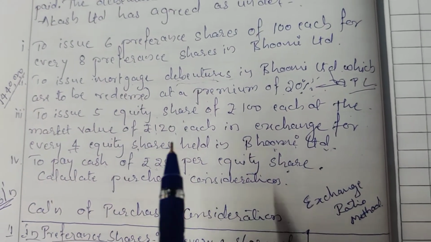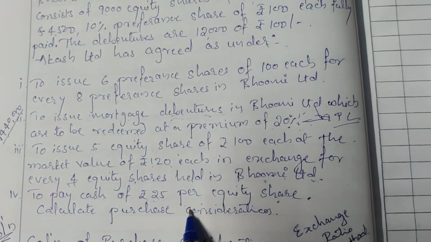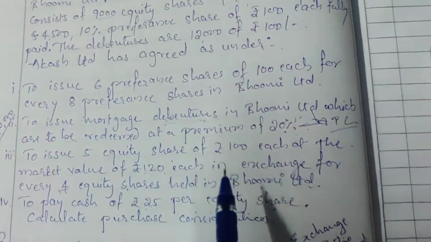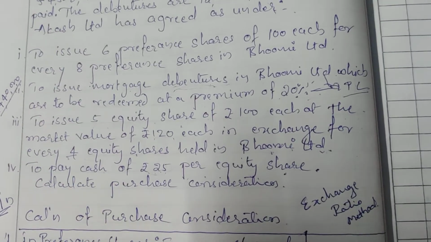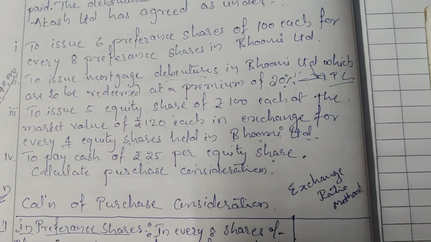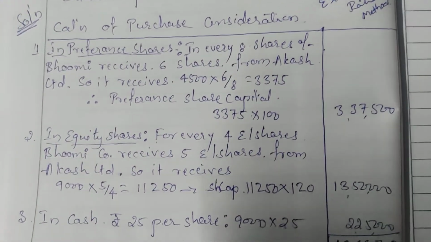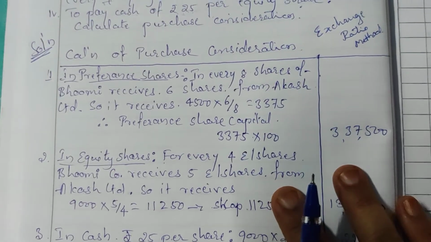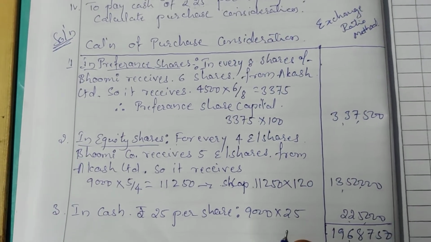So old number of equity shares is multiplied with 25. Old number of equity shares is 9,000. 9,000 into 25 is paid in cash. So let us calculate the purchase consideration. This method of purchase consideration is the exchange ratio method. We have altogether 5 methods.